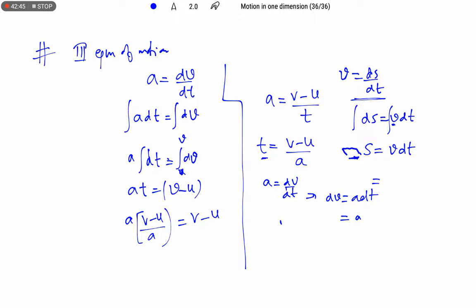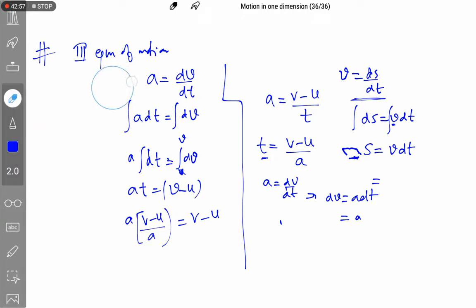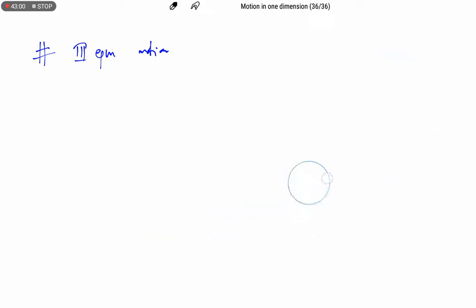So wait, we will complete this third equation of motion. Yes, we need to find v square minus u square equals 2as.